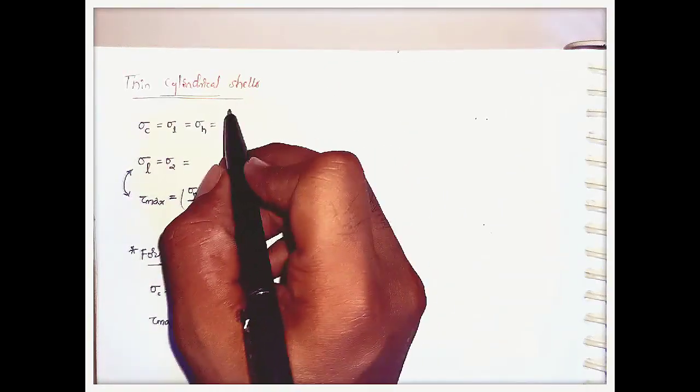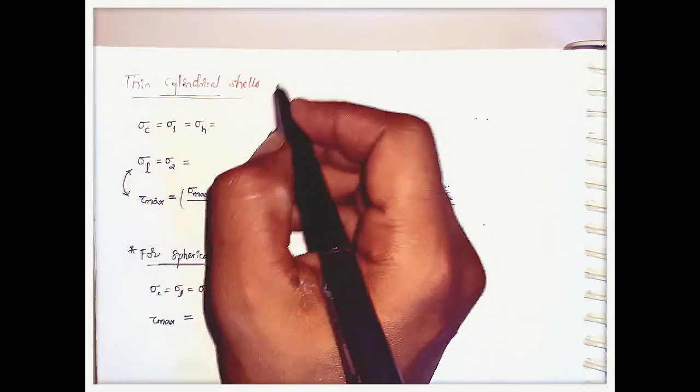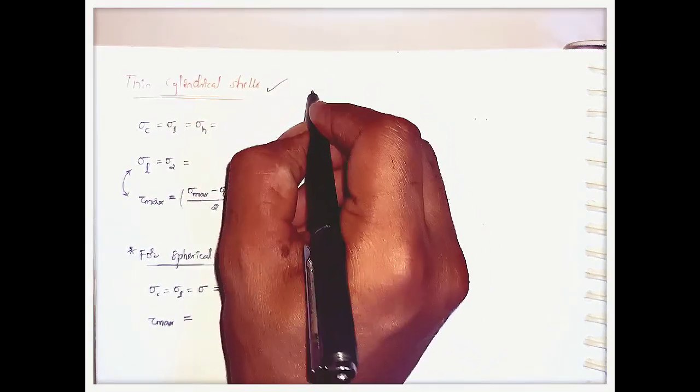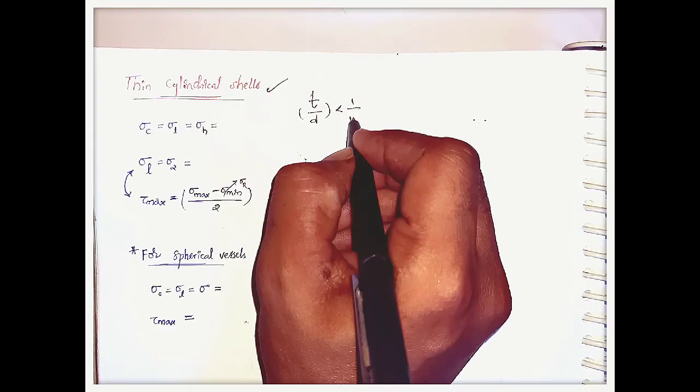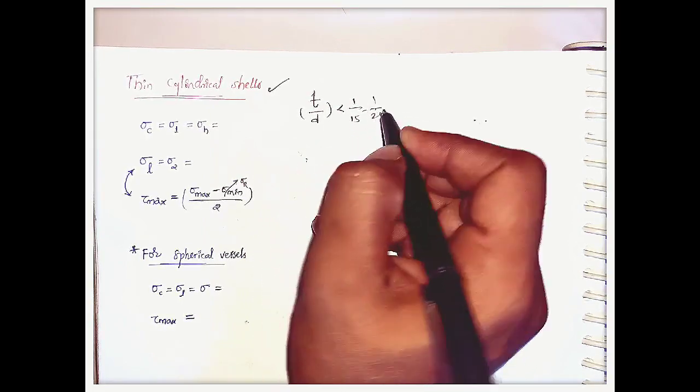And the next important chapter is thin cylindrical shells. Here thin means that the ratio of the thickness of the shell to the diameter of the shell should be less than 1 by 15 to 1 by 20.